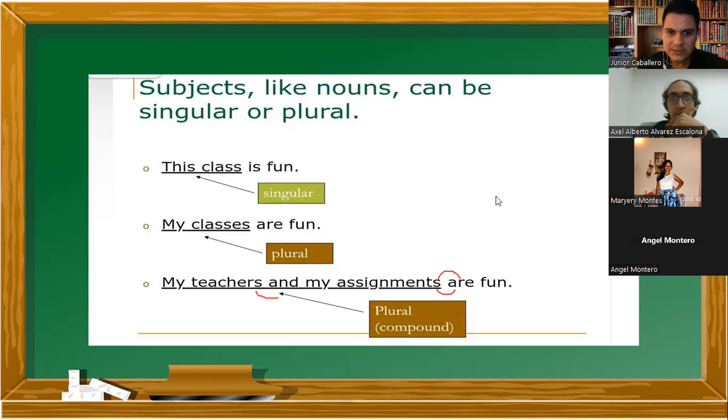Okay, good. So very simple so far, right? We have different types of subjects. We can have singular subjects. We can have plural subjects. But we can also have something called a compound subject. What do you think this is about? I think it's when you are using two subjects, maybe two or more, actually. Yes, maybe two or more.